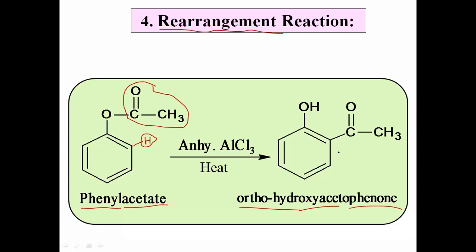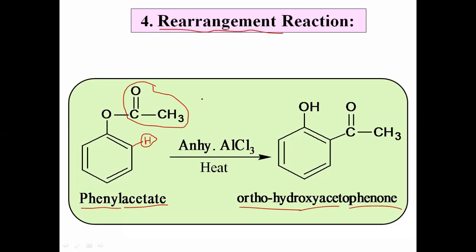Now what is the concept in the reaction? What is the characteristic property of the reaction? In this reaction, acetyl group, that COCH3 group migrates from oxygen to ortho position. Means there is a migration of acetyl group from one position to another in the same molecule, and that reaction is called rearrangement reaction. The reaction in which atom or group migrates from one position to another in the same molecule is called rearrangement reaction.